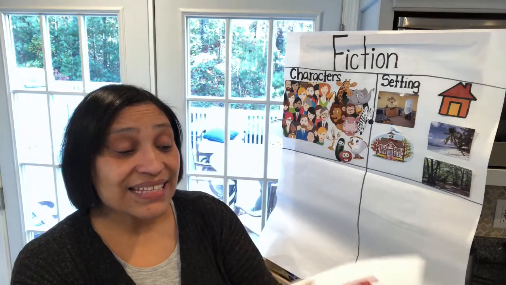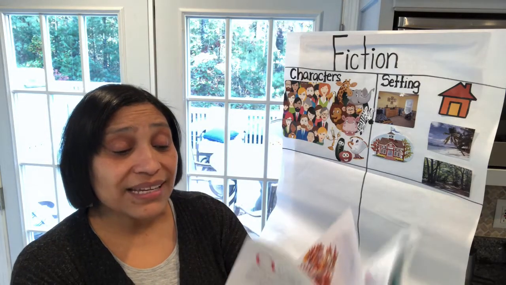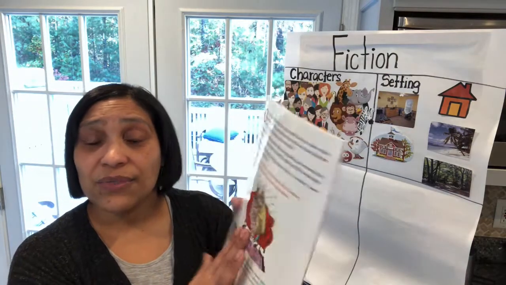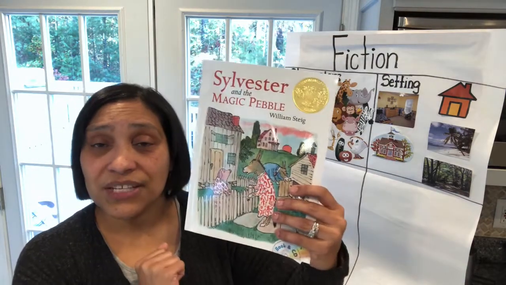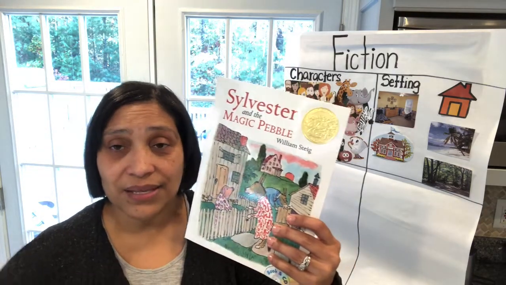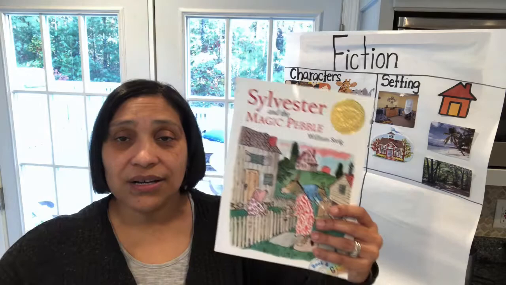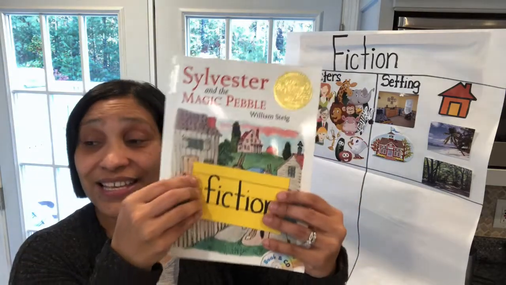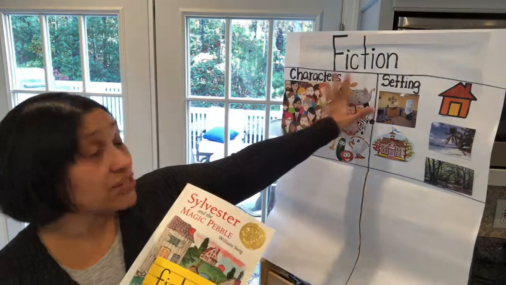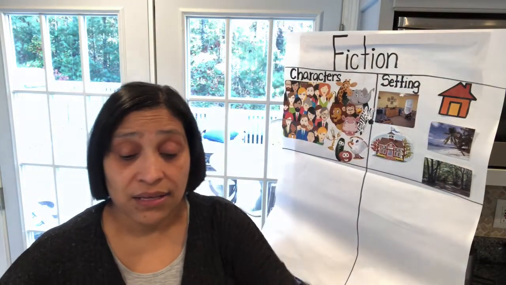Yes, the setting is outside on Strawberry Hill. That's the setting of the story. So this book, Sylvester and the Magic Pebble, has characters and setting. That means it's fiction. So this book is fiction too because it has characters and setting.